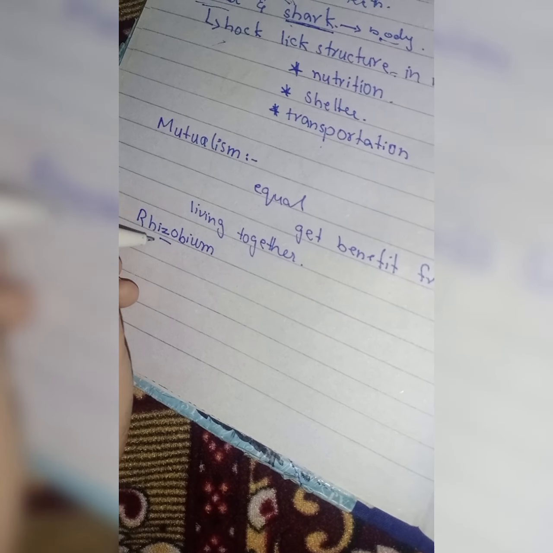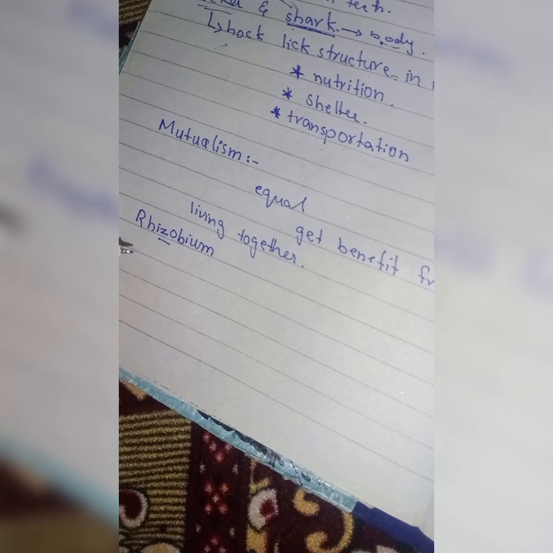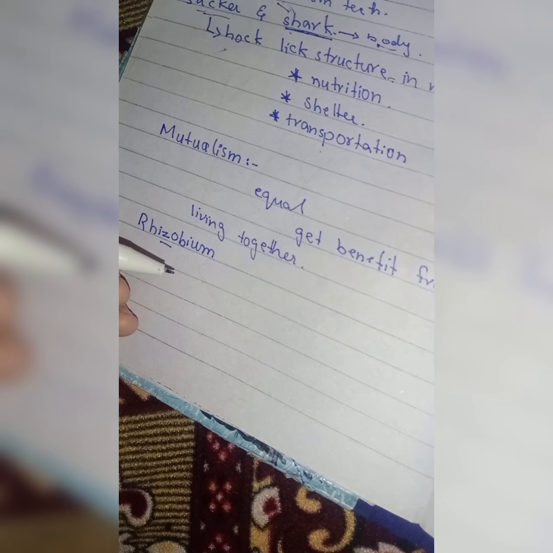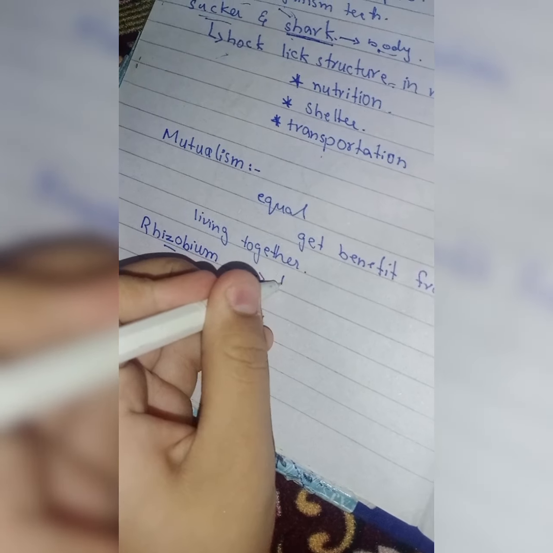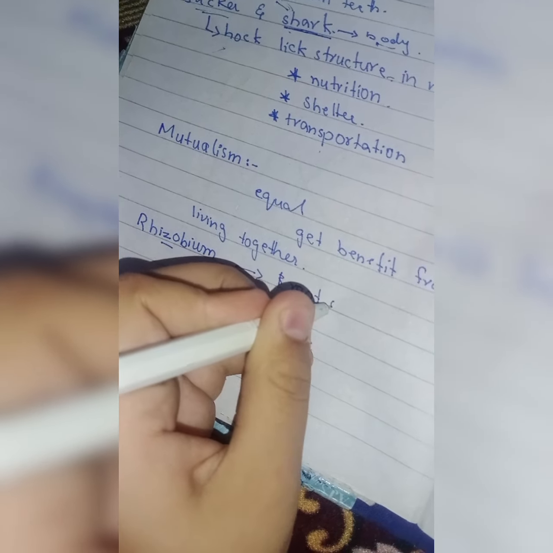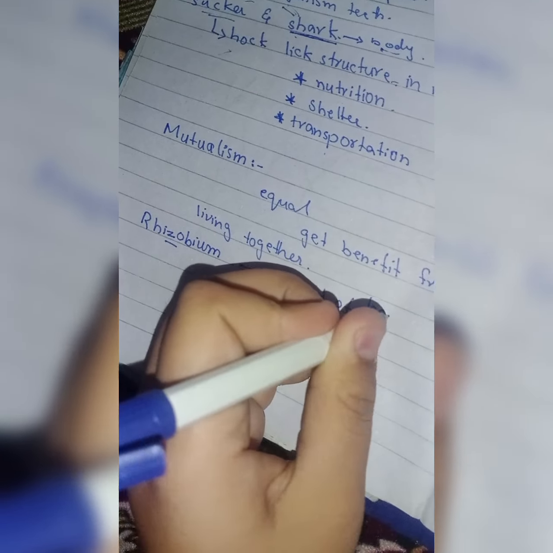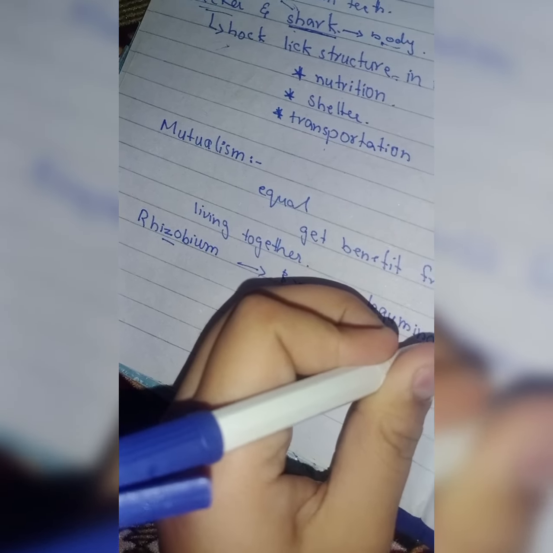Like it lives in the root of a leguminous plant, like a pea flower or tree, lives in the root of a leguminous plant. Okay.